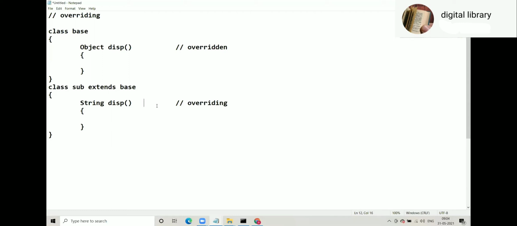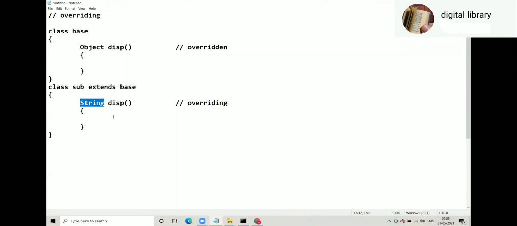Make sure you follow the second rule. First rule, arguments must be same. Second rule, return type can be covariant. So string is related to object. String is a child of object. Every class is a child of object. So in fact, you can write any class here, you can write your own class, my class. That's also allowed. But you can't change the order: object below or string above.